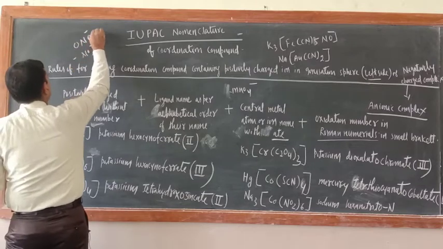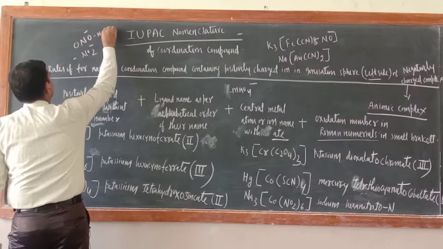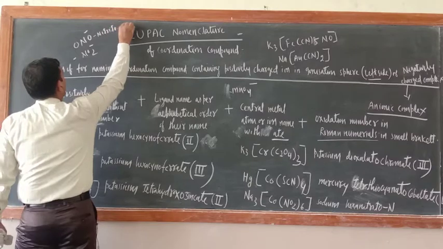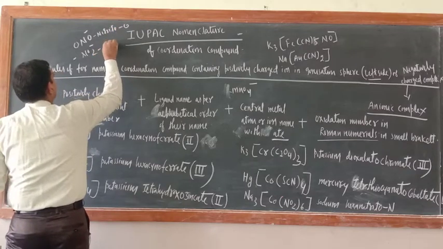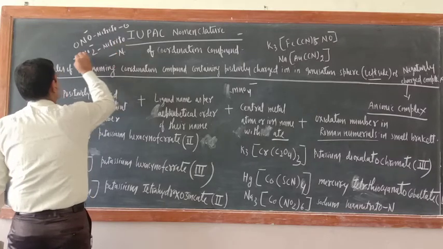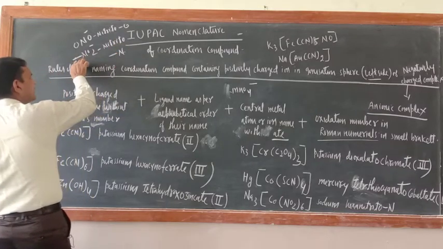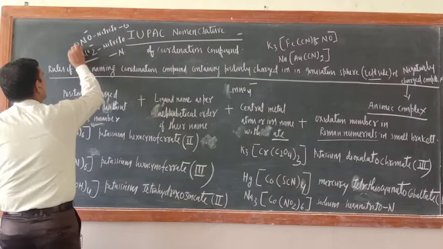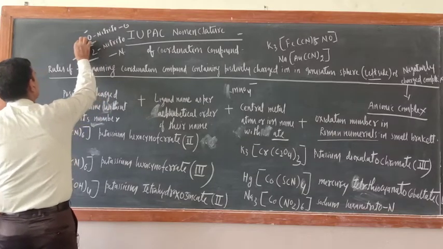So this is nitrito only. What is this one? Nitrito O. This is nitrito N, because bonding with the central metal atom is through N. Here bonding with the central metal atom is through O.